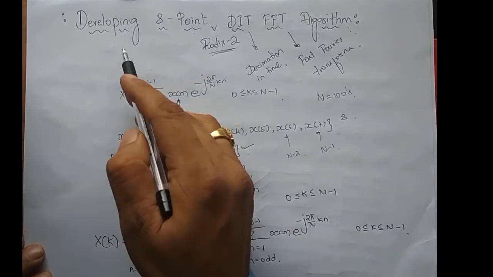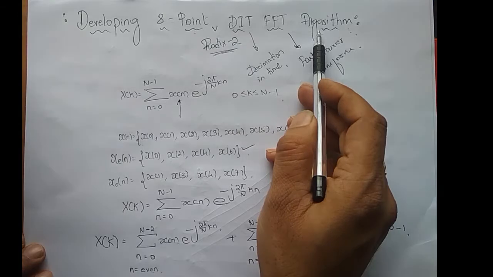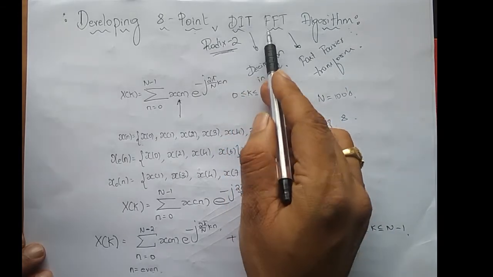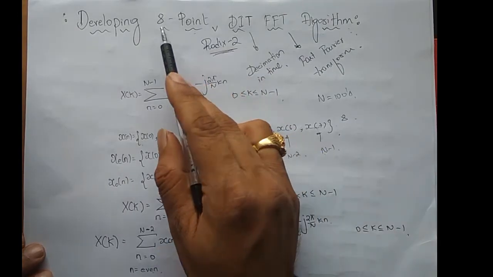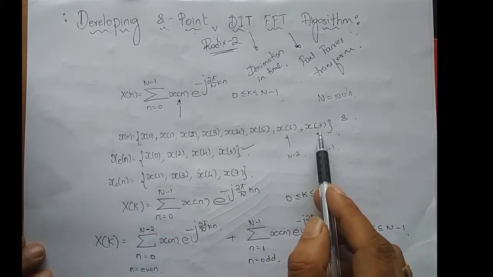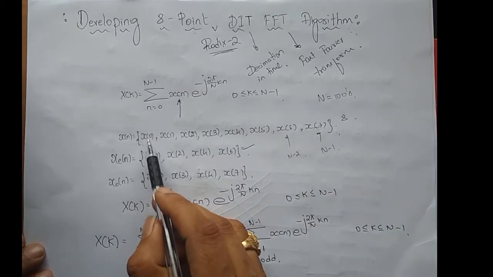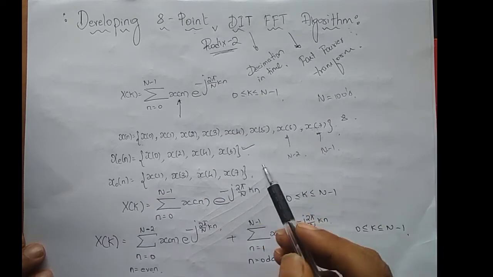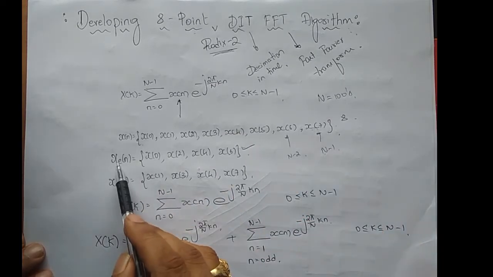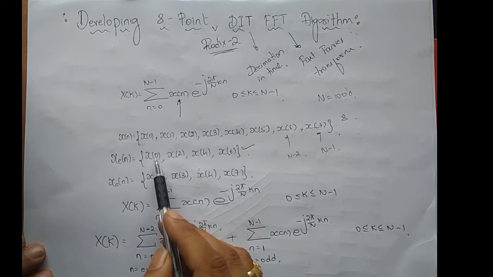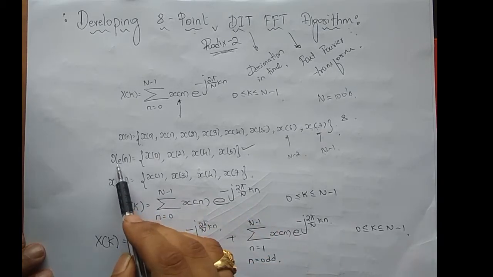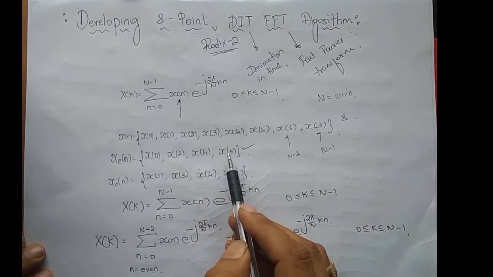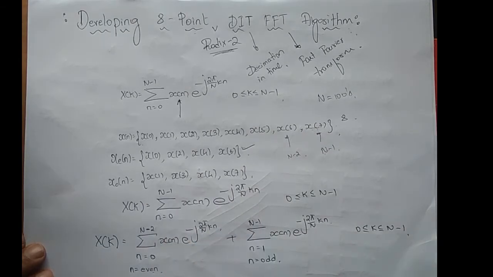Okay, so let me just brush up what we did. We are trying to develop the 8-point DIT FFT algorithm, so decimation in time FFT algorithm. Since it's an 8-point, I have taken x of n as the time domain sequence with x of 0, x of 1, dot dot dot, x of 7. So what we did was we decomposed this x of n into even index sequence and odd index sequence of small letter n. So the even index sequence is x of 0, 2, 4, 6, and the odd index sequence is x of 1, 3, 5, 7, in terms of x, right?